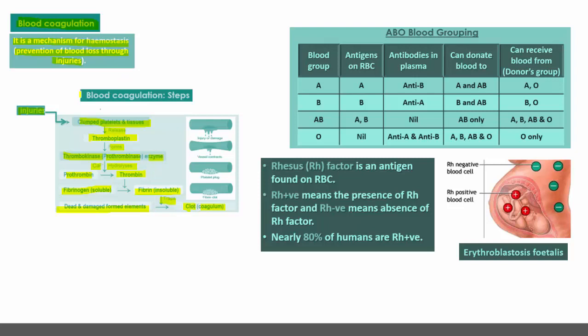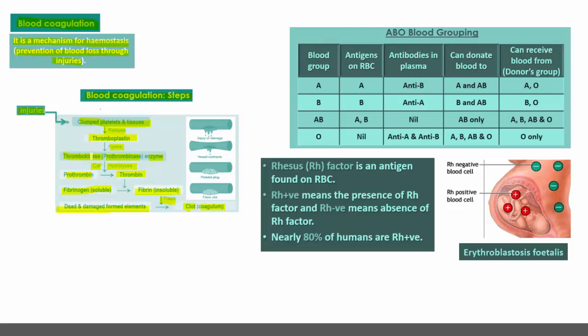This is how blood coagulation occurs in the body, and this type of reactions of blood coagulation are called cascade reactions. Every element helps in the conversion of another element required for the next reaction.